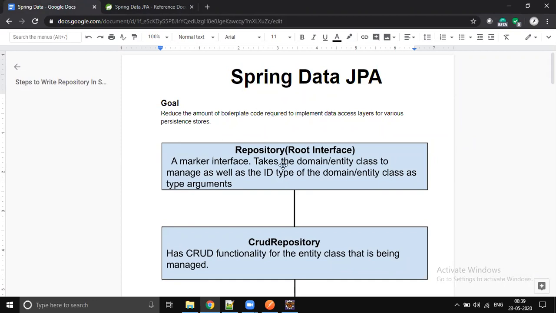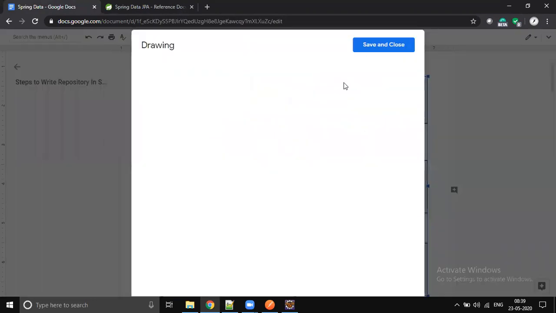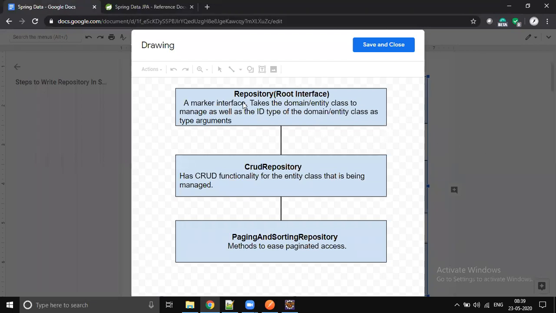The entire package is going to start with a marker interface called Repository. It's a marker interface, which means it doesn't have any methods. That is the root interface, and here is where the flow starts. If any interface directly or indirectly extends this marker interface, then Spring Boot is going to take care of it in a different way.